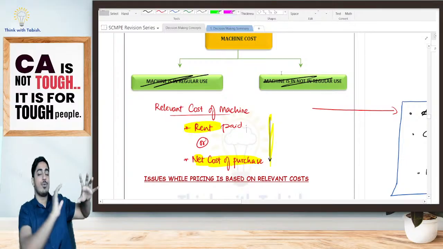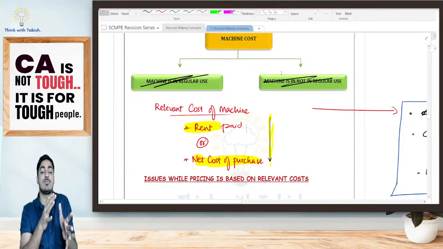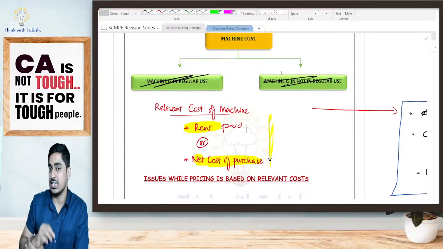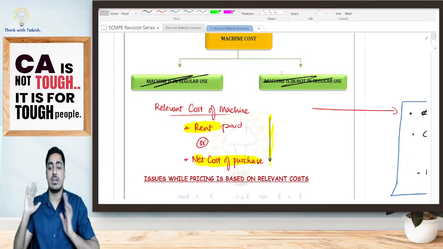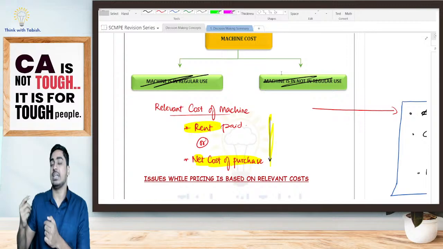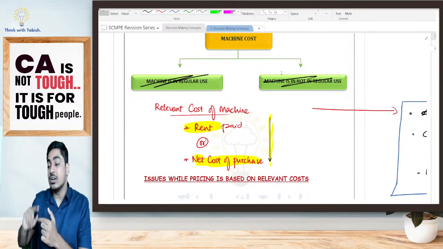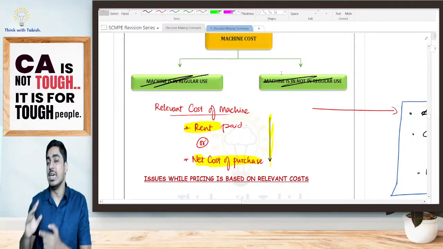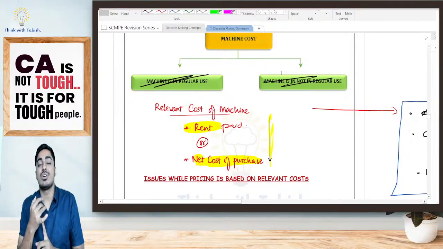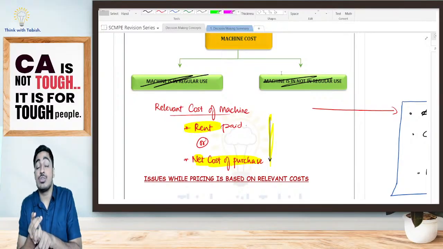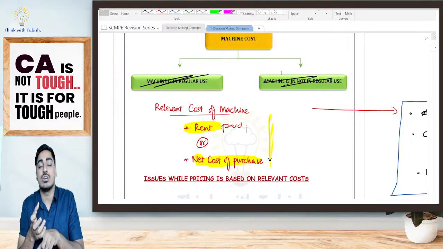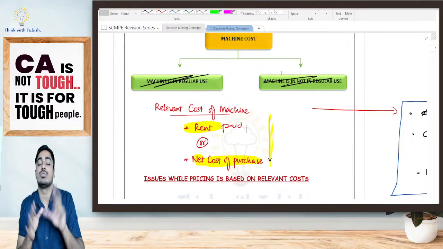In concept 1, firstly I told the basics, then we discussed the basic formulas, then we discussed the relevant costing technique. Quick revision of relevant costing technique: it is the cost which is relevant to take a decision. It is incurred only if I take a decision. We have discussed a few items. Historic cost, committed cost, sunk cost is irrelevant. Fixed cost, if it is allocated, is irrelevant. Additional is relevant. Opportunity cost is always relevant. Additional cost is always relevant.